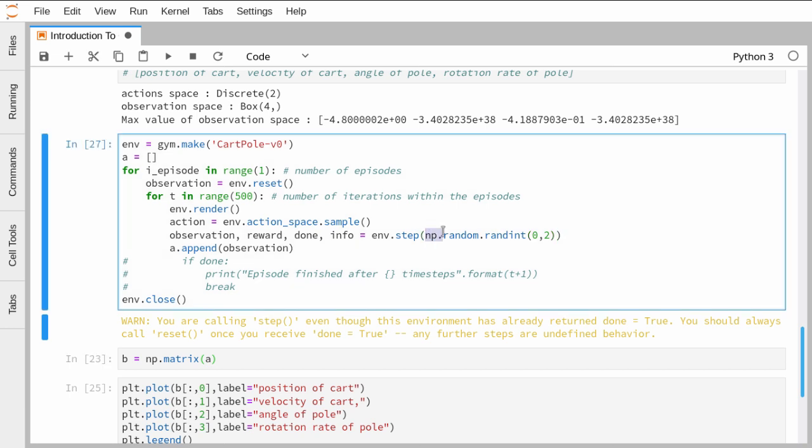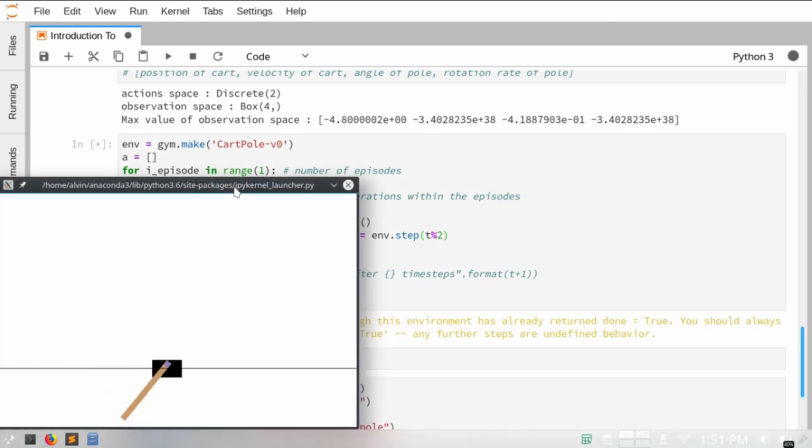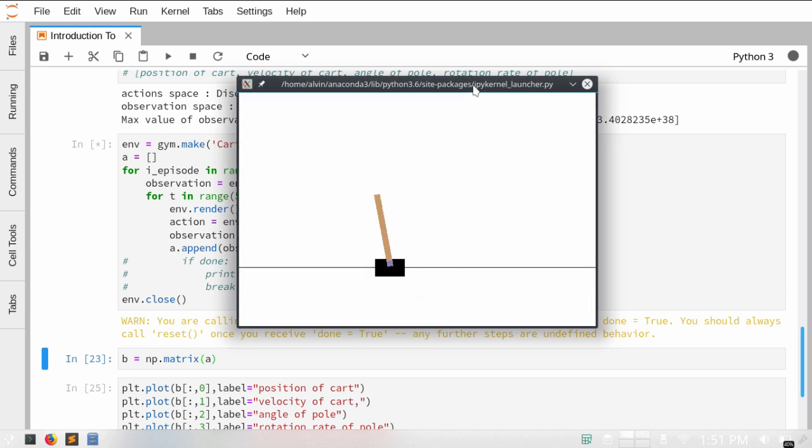So I have an idea. What if we change this random motion to alternating left and right motions? This movement won't be able to balance the pole, I know that, but let's see. Maybe it rotates the pole much faster. Okay, here's the movement and it started rotating again. It's giving the push of rotation.